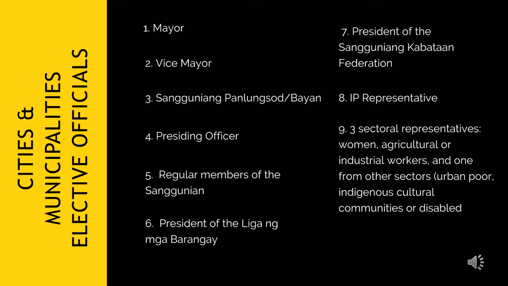We now turn to the cities and municipalities elective officials. We have the mayor, vice mayor, sangguniang panlungsod and panlalawigan, presiding officer, regular members of the Sanggunian, president of the Liga ng mga Barangay, president of the Sangguniang Kabataan Federation, IP representative, and 3 sectoral representatives from women, agricultural or industrial workers, and 1 from other sectors such as urban poor, indigenous cultural communities, or disabled.